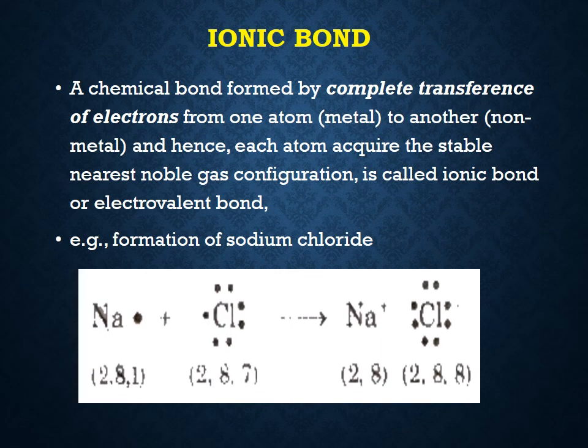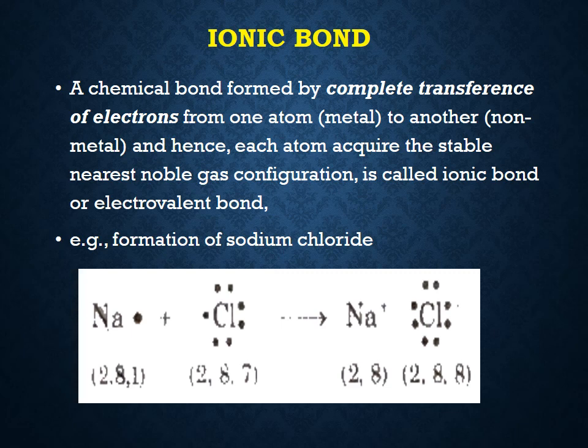Ionic bond: a chemical bond formed by complete transfer of electron from one atom to another, and hence each atom acquires the stable nearest noble gas configuration, is called ionic bond or electrovalent bond. For example, formation of sodium chloride involves ionic bond.